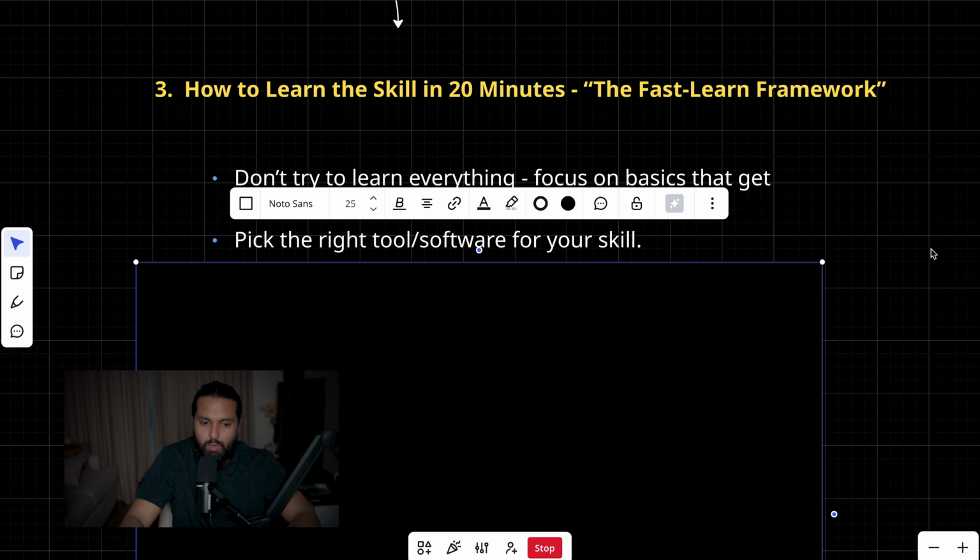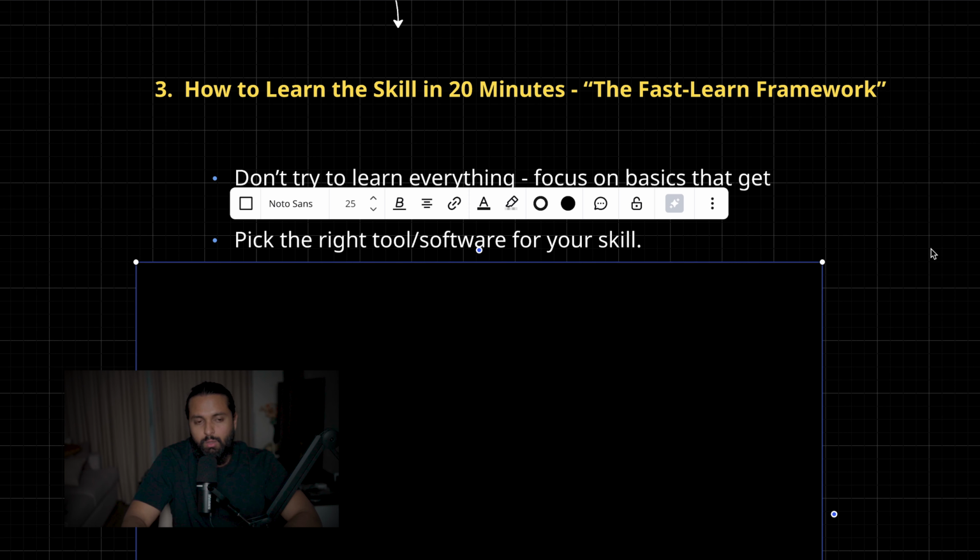Next, pick the right tool or the software for your skill, because there are a lot of tools out there to carry out a specific skill. For example, let's say you chose video editing as your skill. There is Adobe After Effects, there is Adobe Premiere Pro, there's Final Cut Pro, there's DaVinci Resolve, there's CapCut, a lot of tools out there to carry out the same skill.